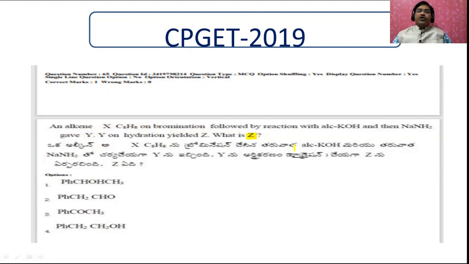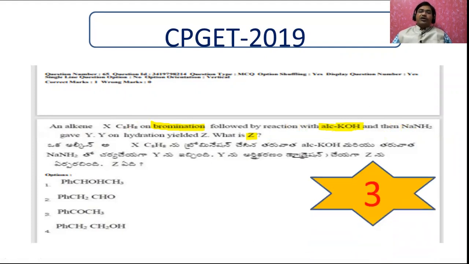On bromination followed by reaction with alcoholic KOH: this is an alkene, meaning there is a double bond. Bromination means addition of bromine. Alcoholic KOH means elimination of hydrogen bromide. Sodamide means further removal, that is, dehydrohalogenation, so the bromine is totally removed. I will explain this.